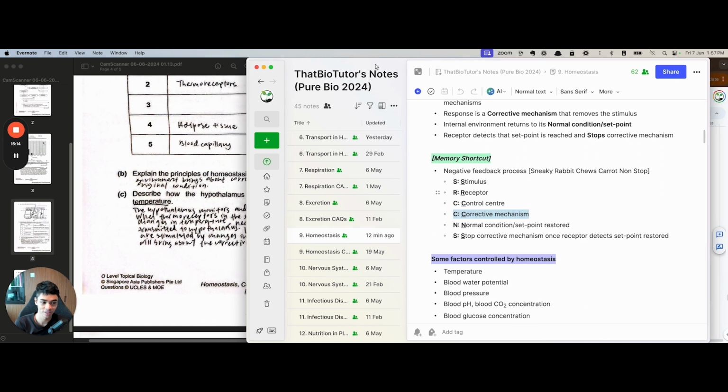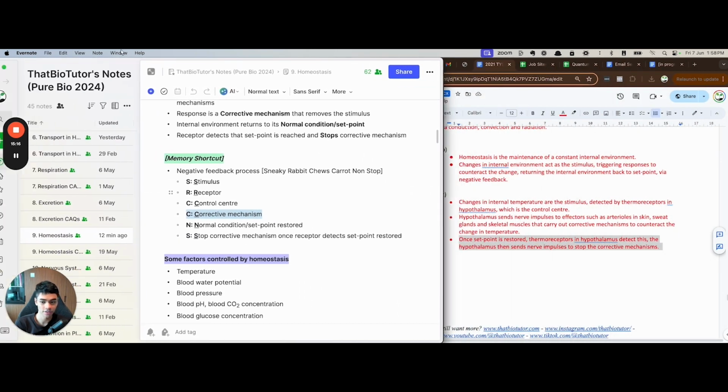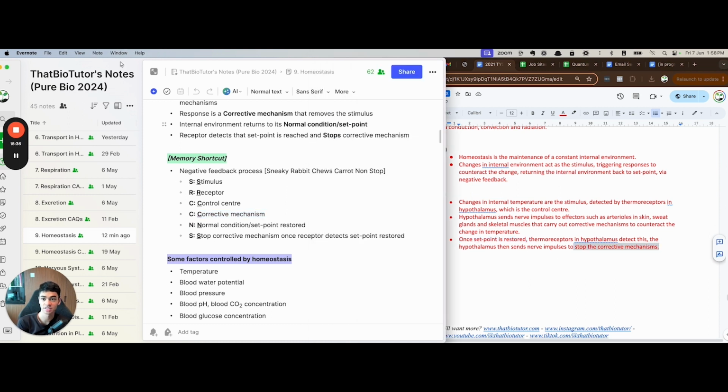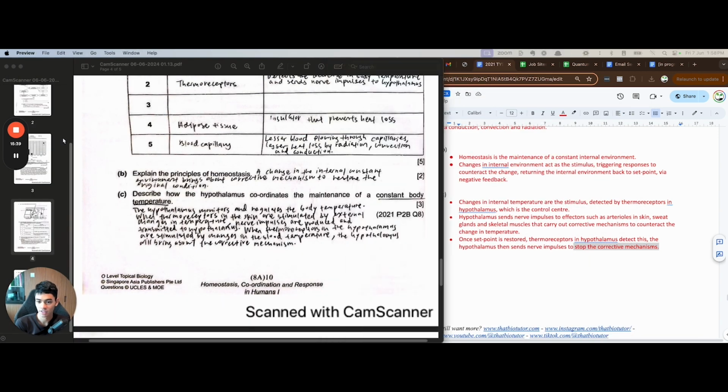We've achieved the goal. So if you look here, I'm using that: stimulus, detected by, this is the receptor. And then who is the control center? The hypothalamus. Then these are the corrective mechanisms. I kept it brief. Normal condition is restored, then stop the corrective mechanisms. So we're actually following this framework for that question, and that's how we can get all the right keywords.